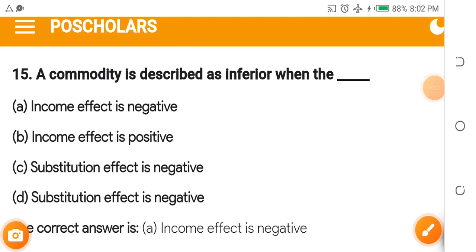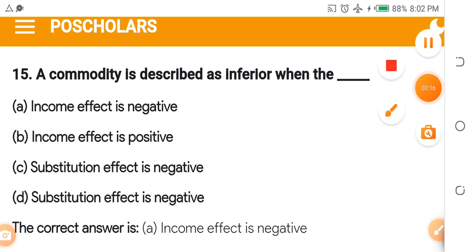We will now continue from where we stopped in part 5. This is part 6, so we'll continue from question number 15. A commodity is described as inferior when the dash A. The answer is A. Income effect is negative. That was where we stopped in part 5. In this part 6, we will simply continue.